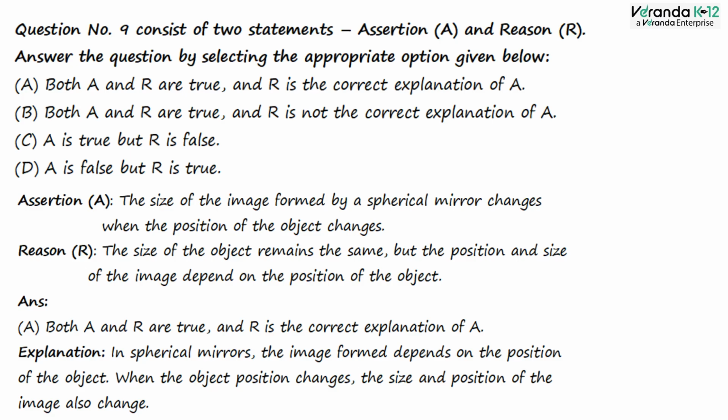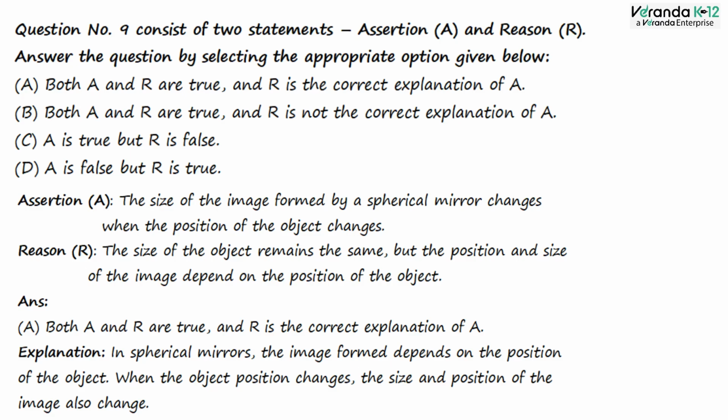Option A. Both assertion and reason are true, and reason is the correct explanation of assertion. Option B. Both assertion and reason are true, but reason is not the correct explanation of assertion.